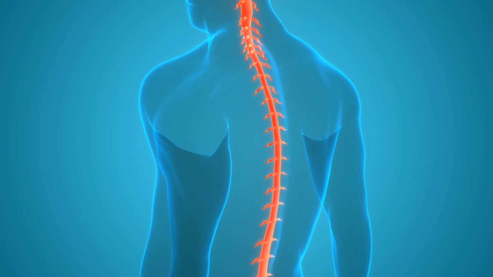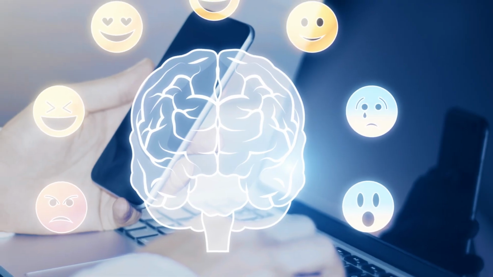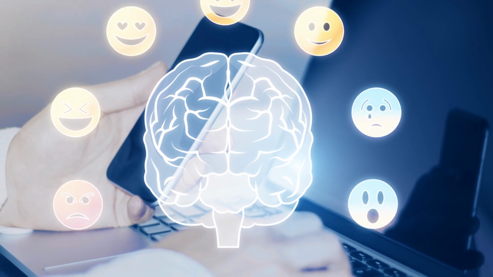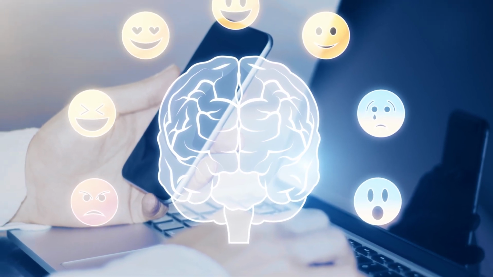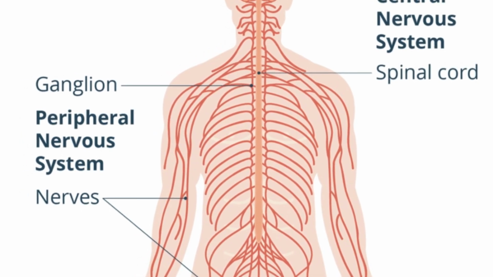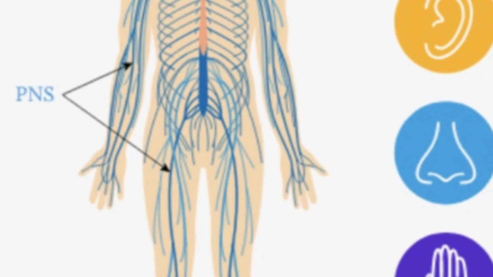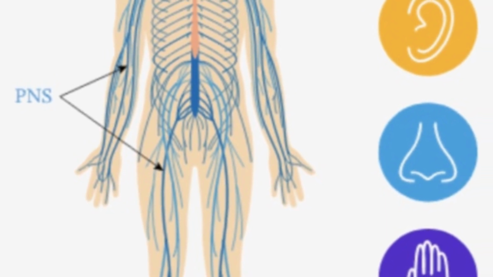CNS, Central Nervous System. The CNS consists of the brain and spinal cord. It is responsible for processing and coordinating all bodily functions, including thoughts, emotions, movements, and sensations. There are two main types of tracts in the central nervous system: sensory (ascending) and motor (descending).